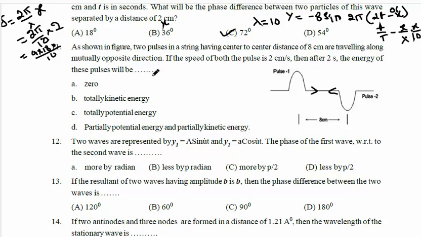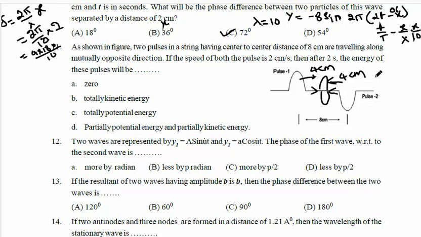Whenever these two pulses move in opposite directions, the first pulse moves 2 cm per second, so after 2 seconds it moves 4 cm. The second pulse also moves 4 cm, so the total distance is 8 cm, which means pulse 1 will overlap on the second pulse.